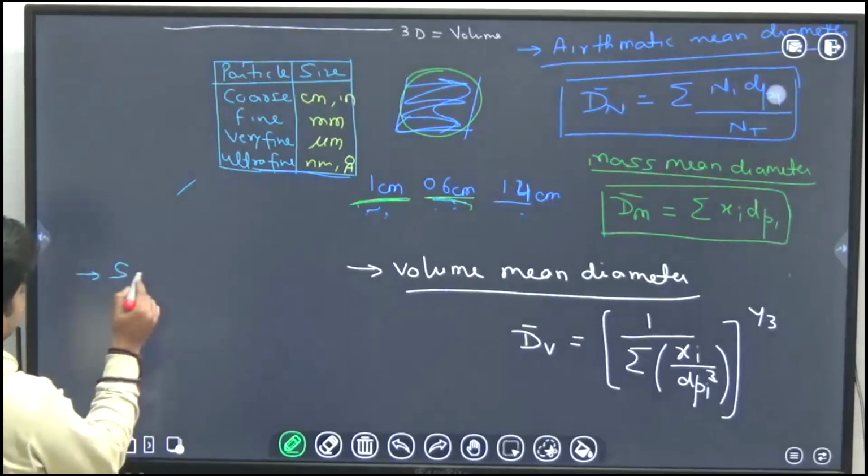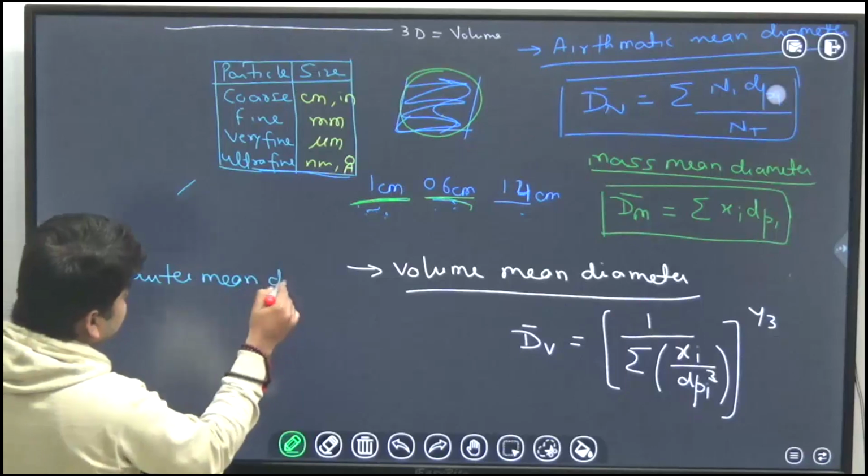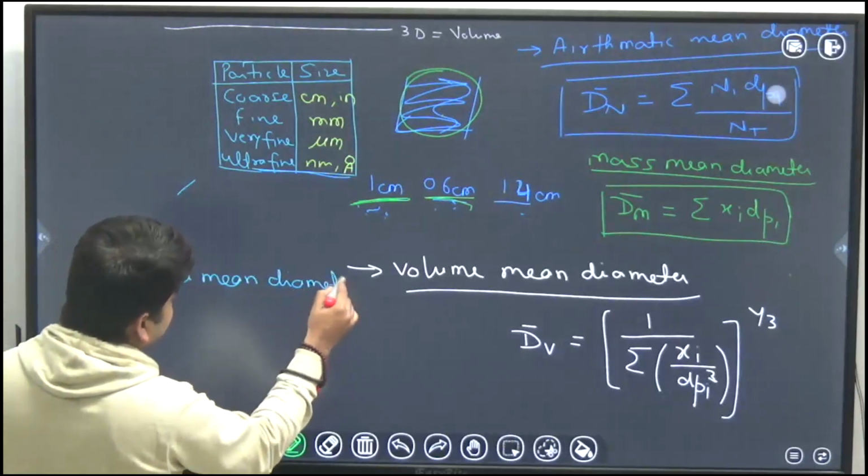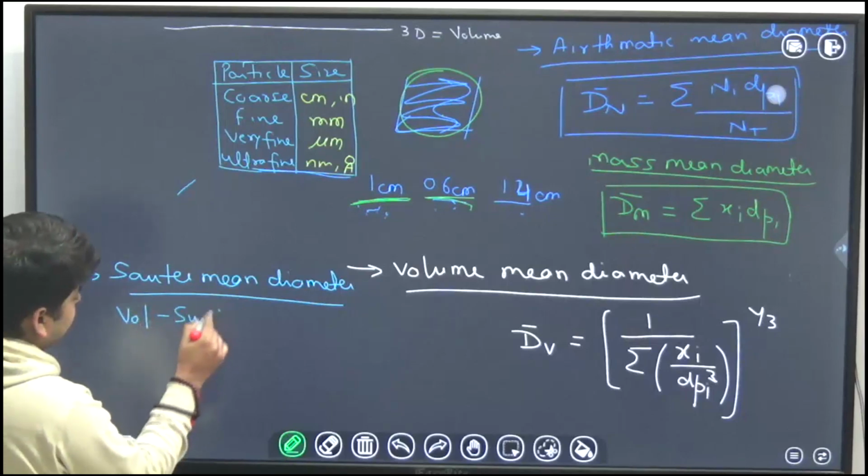And last is Sauter mean diameter, also known as volume surface mean diameter.